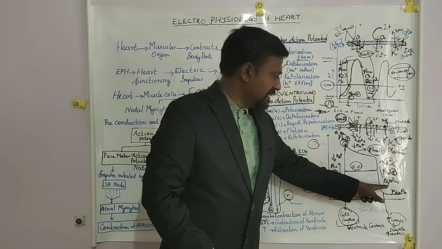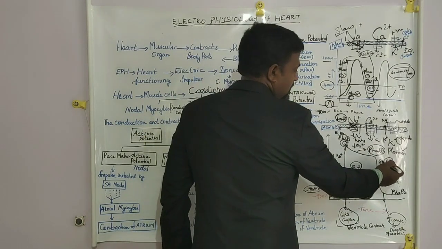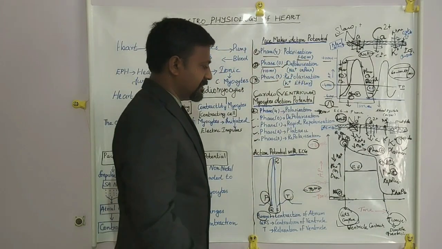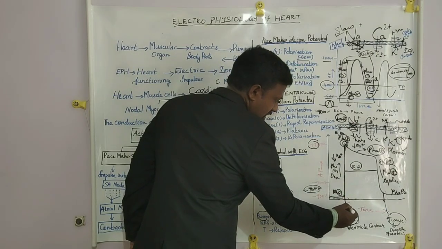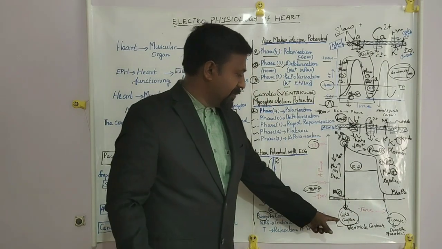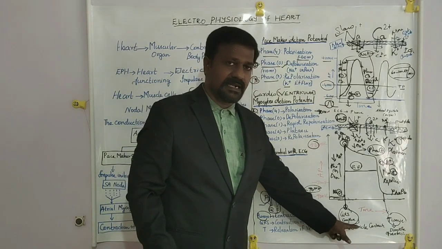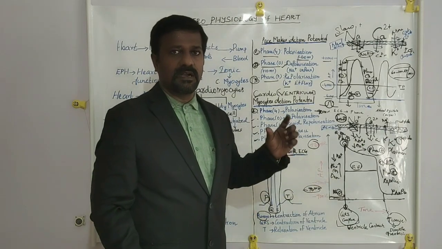This is phase 3 repolarization because potassium ions move from inside the membrane to the external membrane. So in this, the depolarization indicates the QRS complex in the ECG, which leads to ventricular contraction. Once the ventricle contracts, it pumps the blood to all parts of the body.